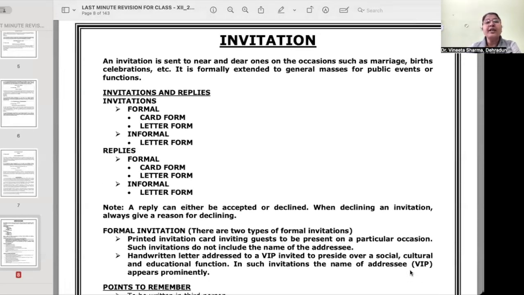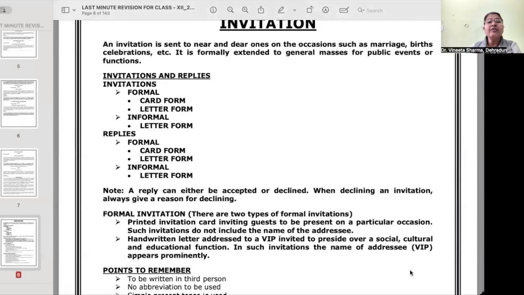Now let's talk about invitation. An invitation is sent to near and dear ones on occasions such as marriage, births, or celebrations, etc. It is formally extended to general masses for public events or functions. So if we talk about the types, invitations are of two types: formal, informal. In formal, we have two types again: card form, letter form. But if we talk about replies, again we have formal, informal, and again in the formal, card form, letter form.